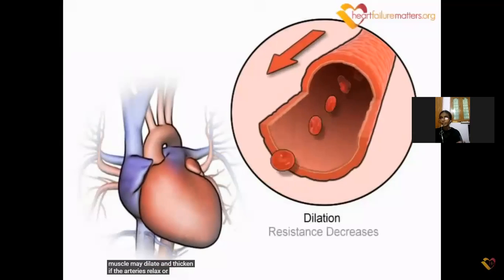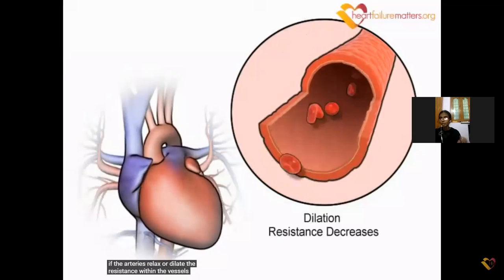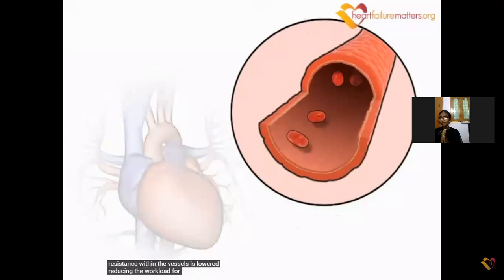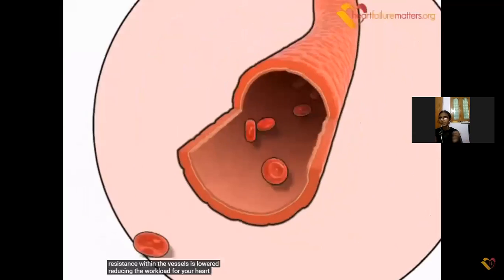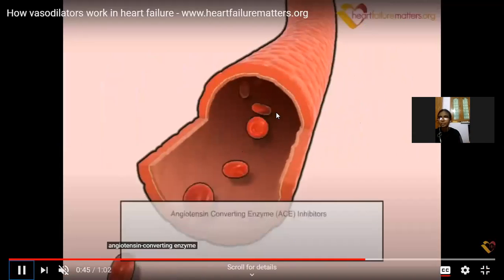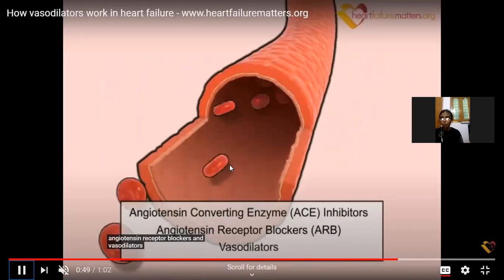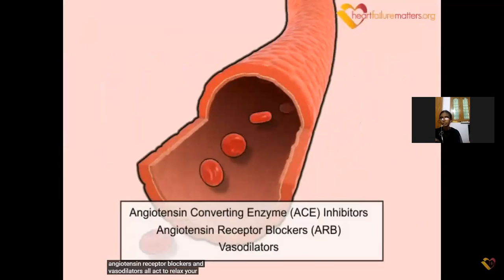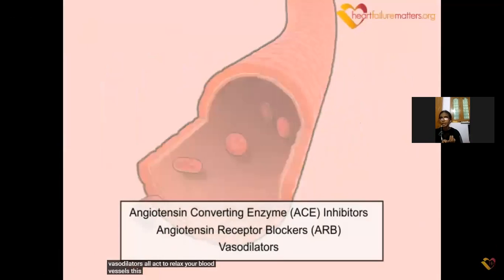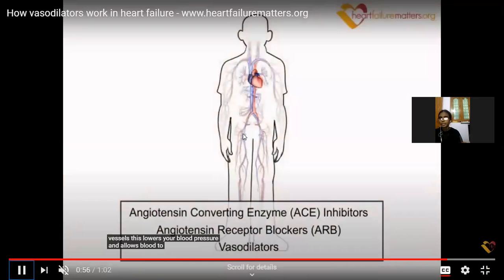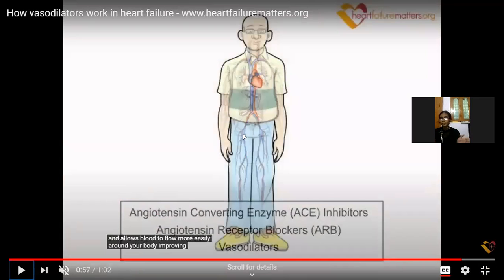But if we use the dilation drugs, the blood vessels get relaxed and expand. Here we can see the expanded form, so the blood can easily flow. So by using ACE inhibitors and vasodilators, the drugs can be used to expand the blood vessels in the heart for the easy and free movement of the blood.